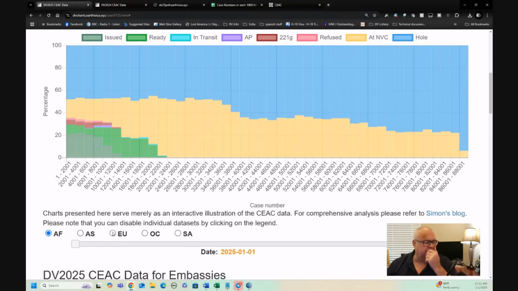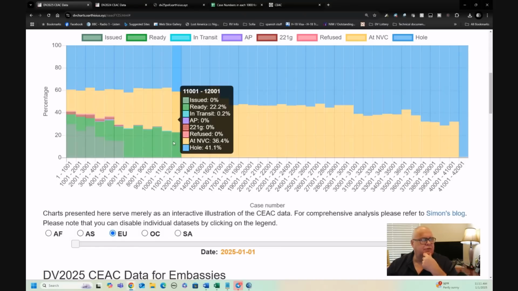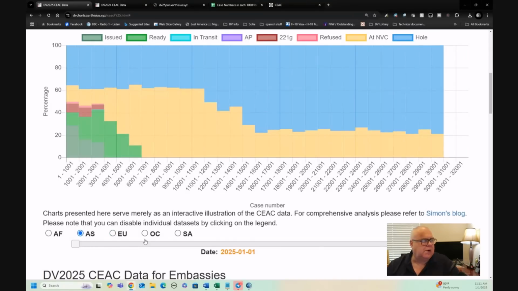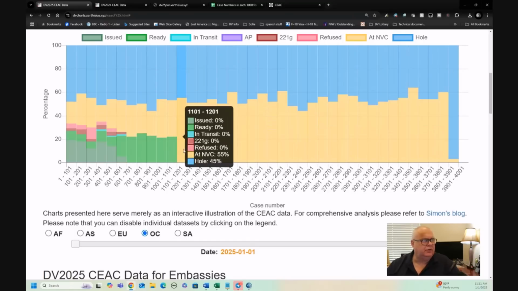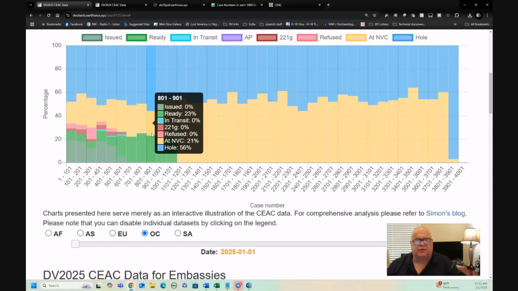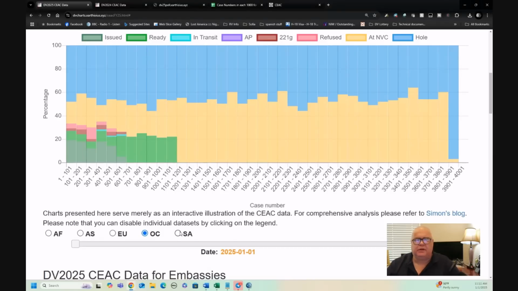But there is already a bit of a backlog in Africa, right? And the same can be said for EU. You can see the number of cases reducing there, and the same can be said in Asia. Okay, in Oceania, there is a reduction, there is a small backlog, but it's not very bad. Oceania and South America appear to be behaving pretty well and moving pretty quickly. Moving pretty quickly is bad news for high case numbers, just FYI.